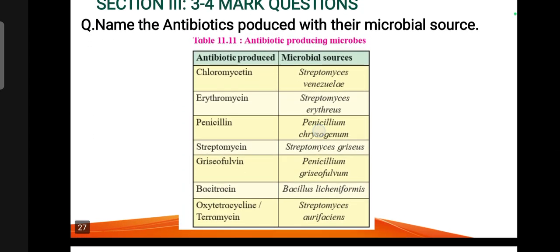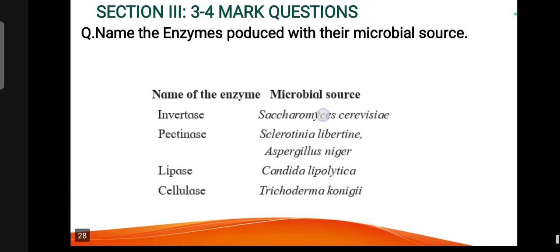Name the antibiotics produced with their microbial source. Chloromycetin: Streptomyces venezuelae. Erythromycin: Streptomyces erythreus. Penicillin: Penicillium chrysogenum. Streptomycin: Streptomyces griseus. Griseofulvin: Penicillium griseofulvum. Bacitracin: Bacillus licheniformis. Oxytetracycline: Streptomyces aureofaciens.